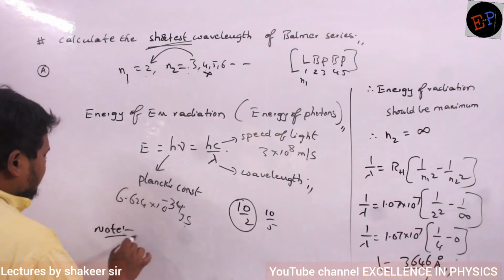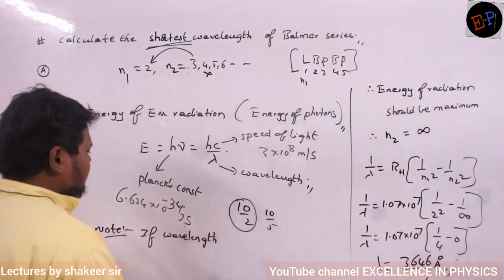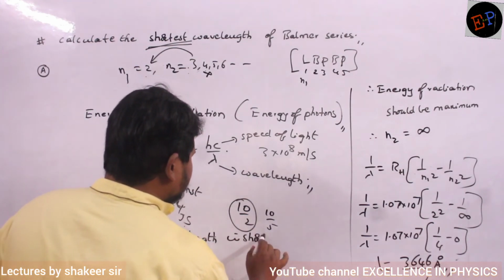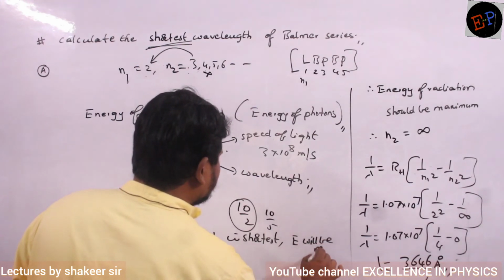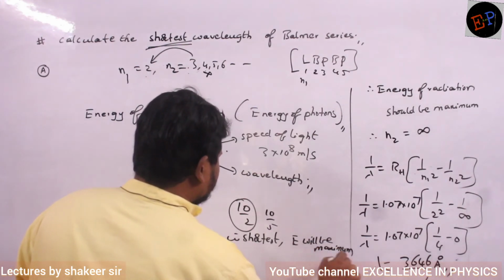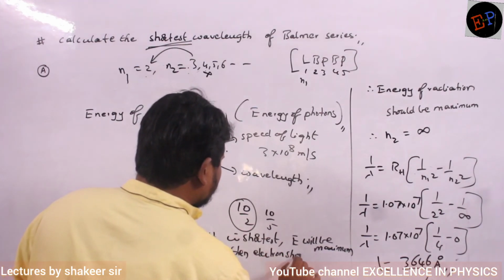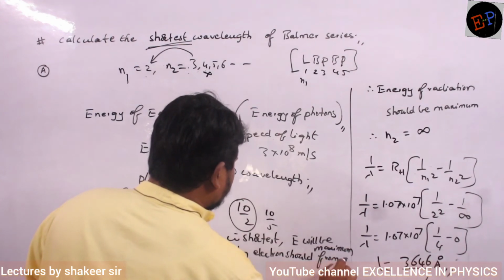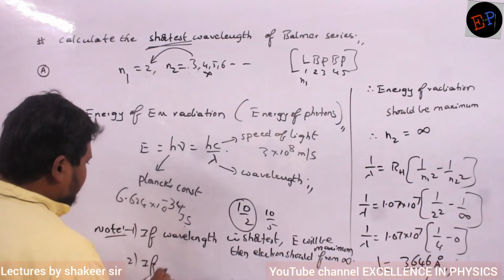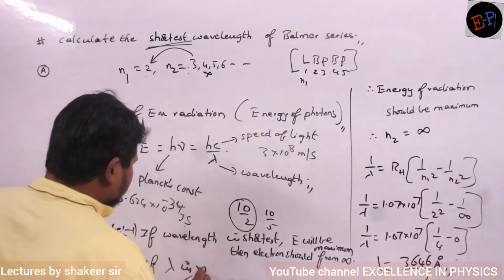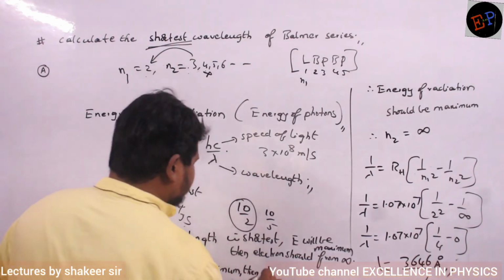Note point is that if wavelength is shortest, energy will be maximum. Then the electron should return from where? From infinity. Are you able to understand? First note point. Second note point: if wavelength is maximum, then energy should be minimum.